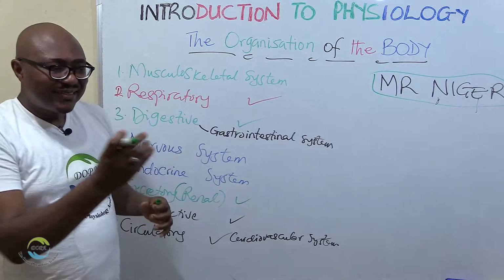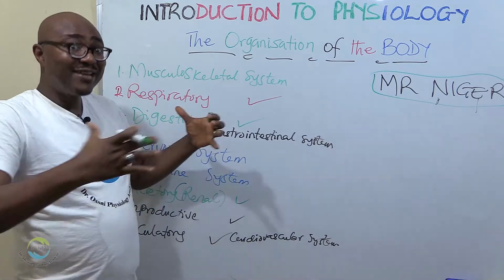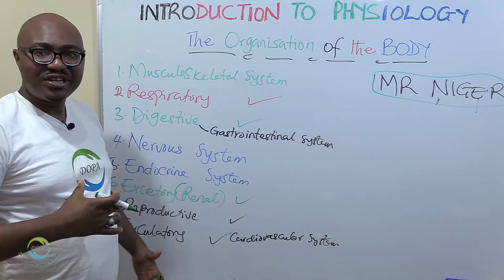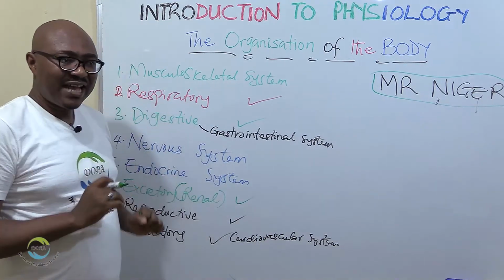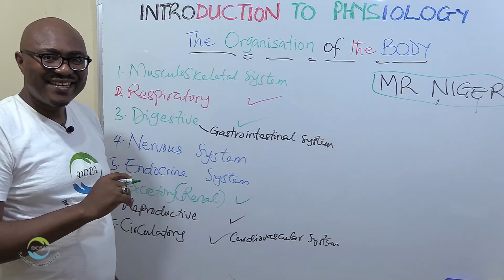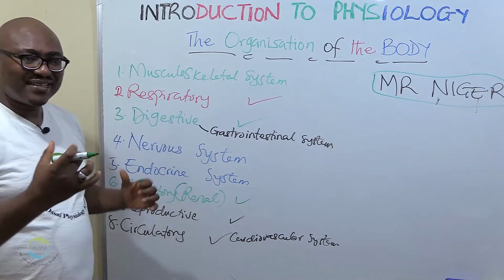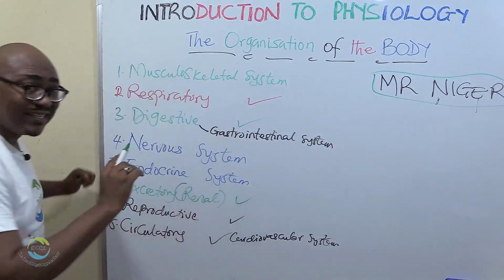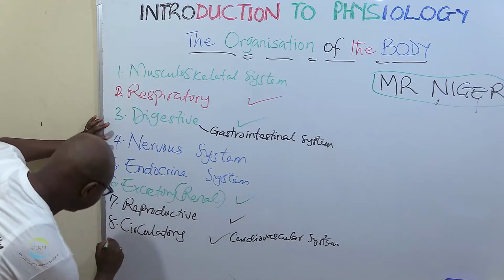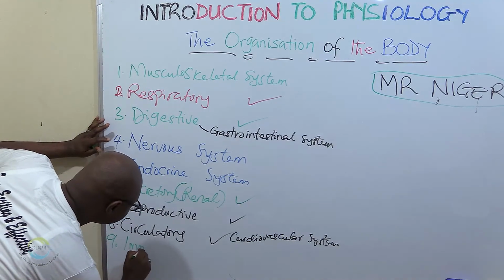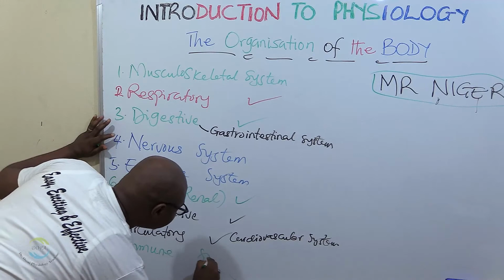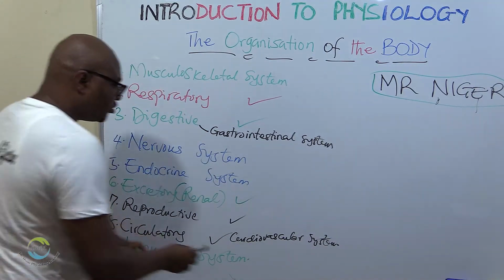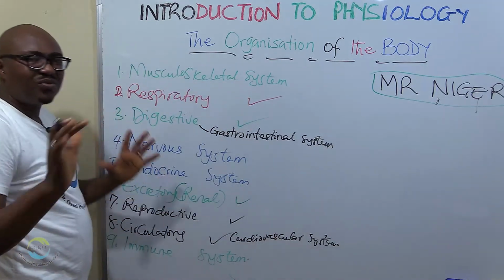There are many other tiny microorganisms that can gain entrance to the body and can harm the body and threaten its existence. But the body has protective mechanisms. So that whole protective mechanism put together, we call it the immune system.